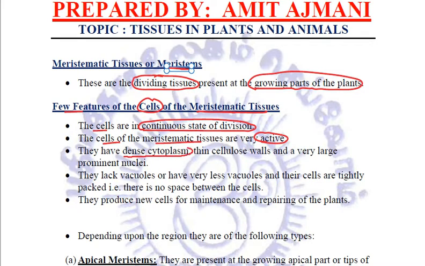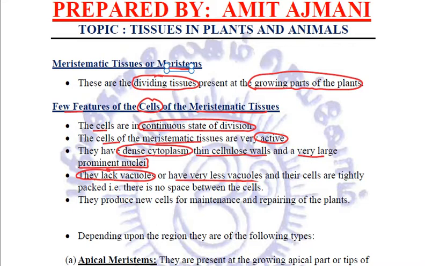They have dense cytoplasm because they have to divide further to make more cells. They have thin cellulose walls and a very large prominent nucleus. They lack vacuoles or have very few vacuoles. Now we know the function of vacuoles. We have studied that in the chapter fundamental unit, storage sacs.